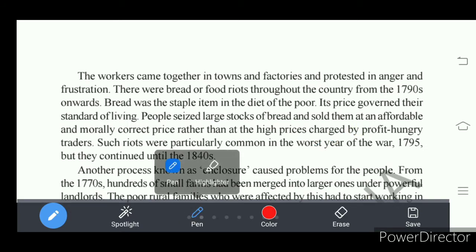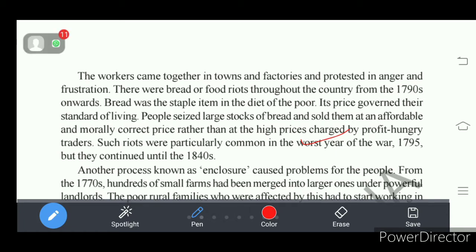A year where there was a great shortage of bread, where the crops failed. In such worst years, the food riots were very high. So the food riots united the people to get bread at an affordable price.